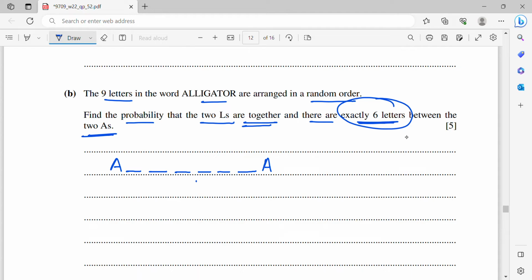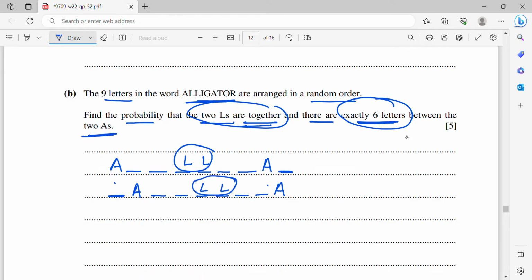Now, when you consider 6 letters together with the 2 A's, it's already 8 letters. Remember, alligator has 9 letters, so 1 will be here, maybe at the front or at the back. So I will say maybe the front, then A, 1, 2, 3, 4, 5, 6, another A here. These are the 2 possible arrangements. And don't forget the 2 L's are together. The 2 L's can be in any places, but of course cannot be front and back, because there's only one space there. We need 2 spaces.